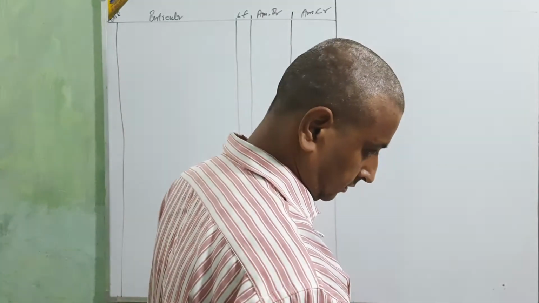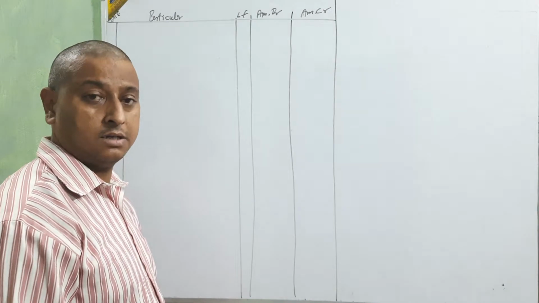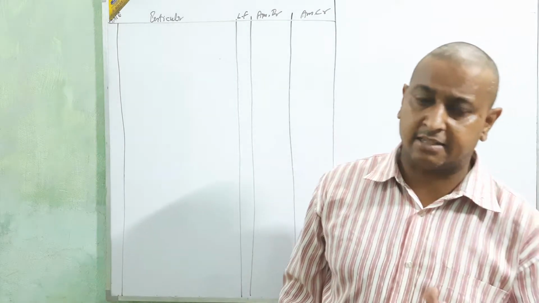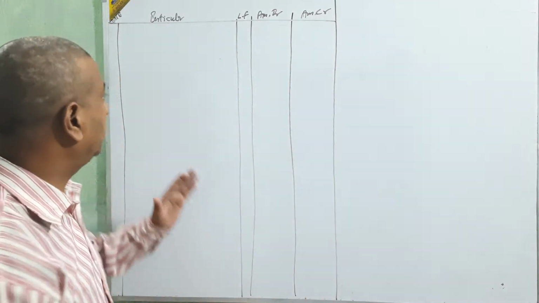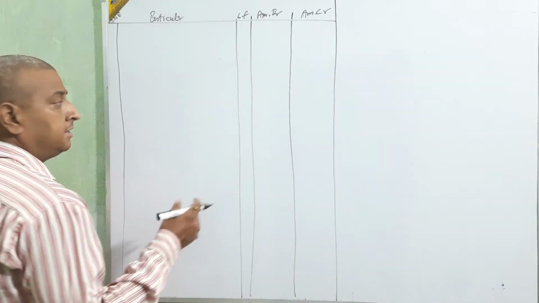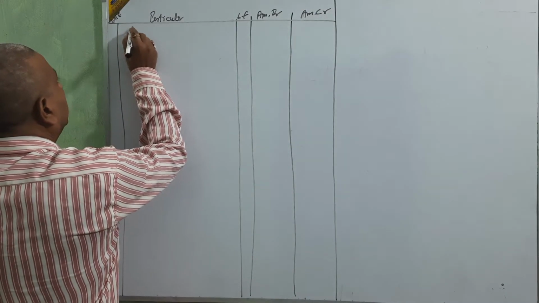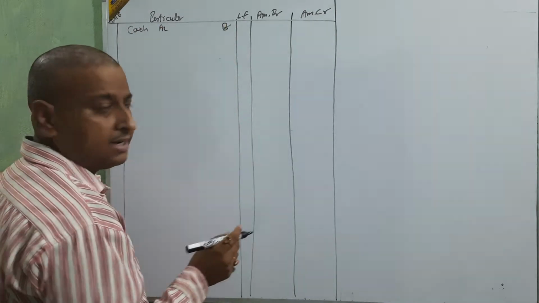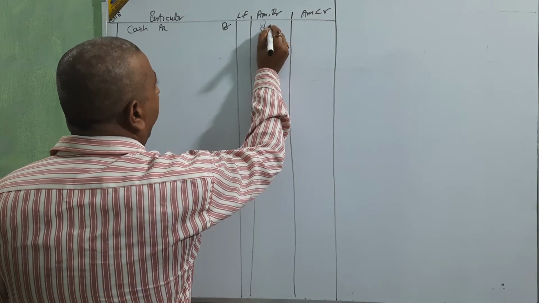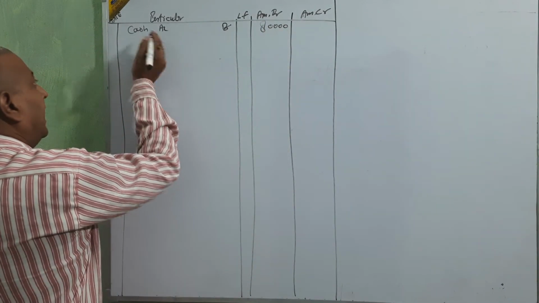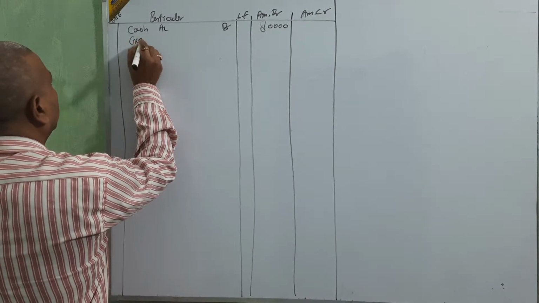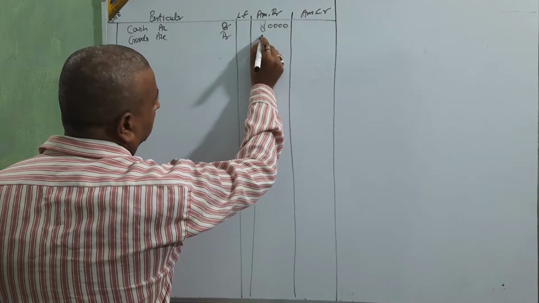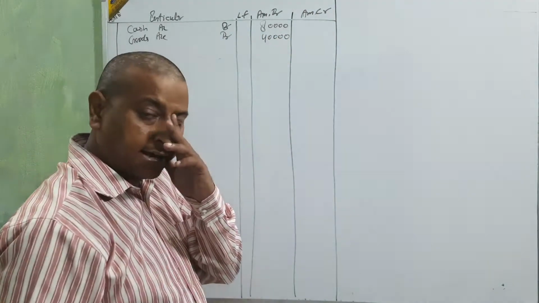Raghunath Bose started business with cash 80,000, goods 40,000 and furniture 20,000. In this case, they are not starting only with cash. They are starting with different things, so all the things are debited and capital is credited. Cash account debit, amount 80,000. Goods account debit, amount 40,000. Clear?